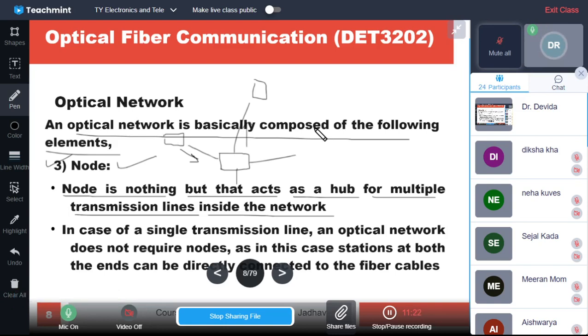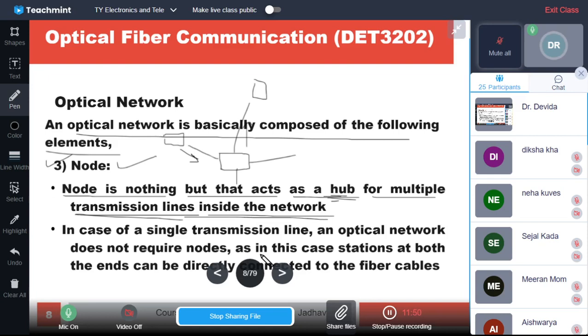All these data are properly routed, connected and organized, and all the sessions of the network are managed. It is done by the hub. So the node acts as a hub for the multiple transmission lines inside the network.